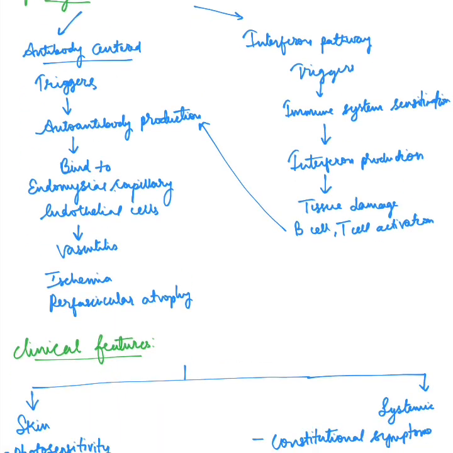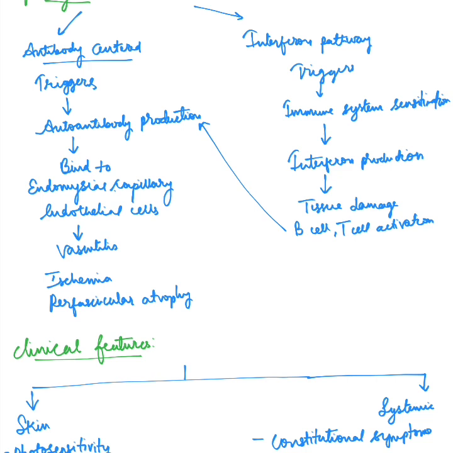Coming to pathogenesis, there are two proposed mechanisms of pathogenesis. One is the antibody centered and the other is the interferon pathway. However, the common pathway is going to be formation of autoantibodies followed by endothelial damage. So the antibody centered model proposes that the triggers, as mentioned before, cause autoantibody production, which binds to the endomysial capillary endothelial cells, that is the endothelial cells present in the capillaries of the muscles, leading to vasculitis, which causes